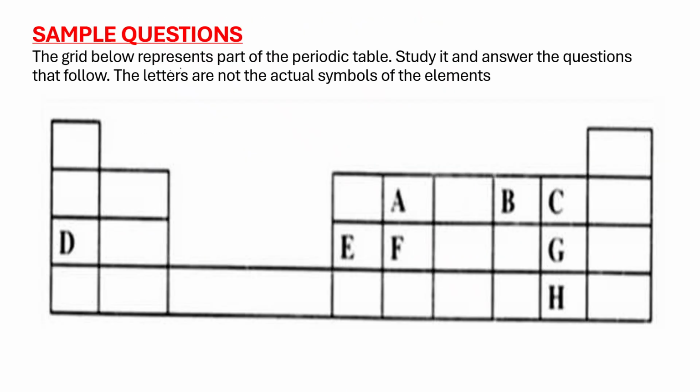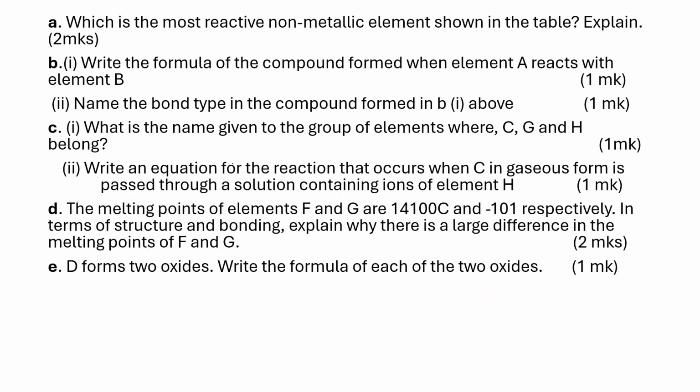There are some sample questions on the periodic table. As you can see here, we have a sample. I want students to know that there are no elements with these particular symbols, so we are just using them for application. However, you can replace the given element with a real one, for example, D can actually be sodium. So students are allowed to make use of the real elements where they can identify them. These are the questions that we are asked in relation to the sample periodic table I have given.